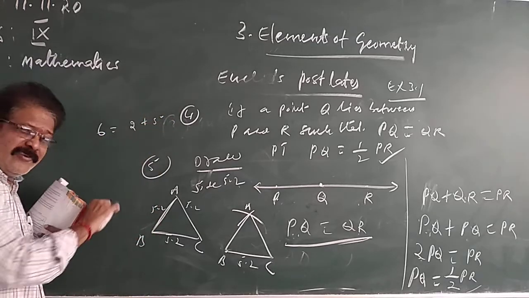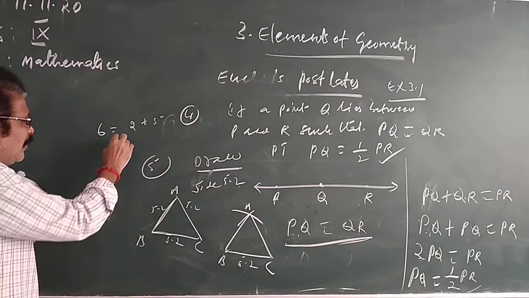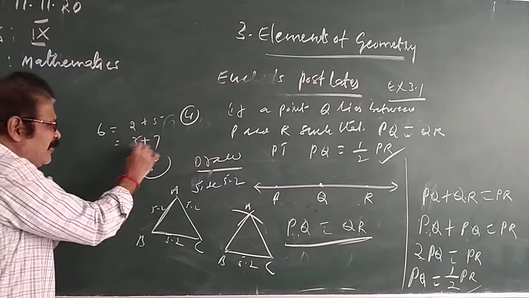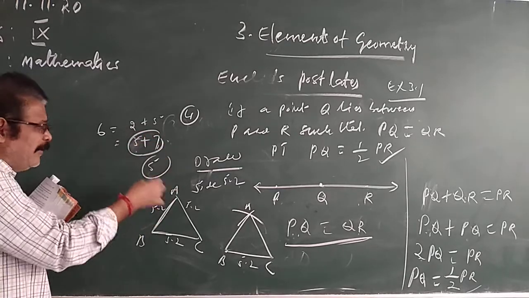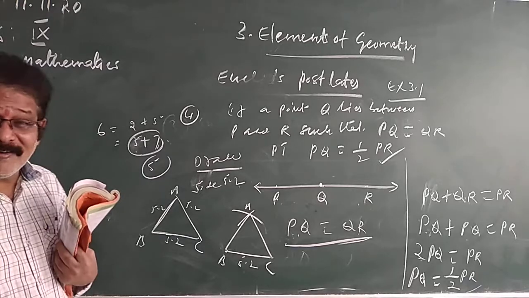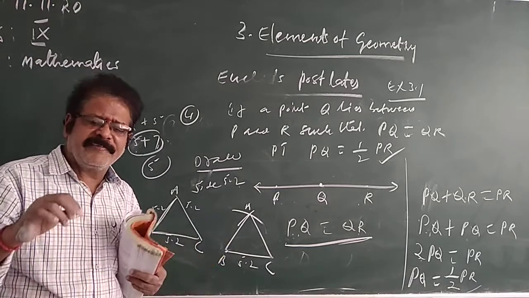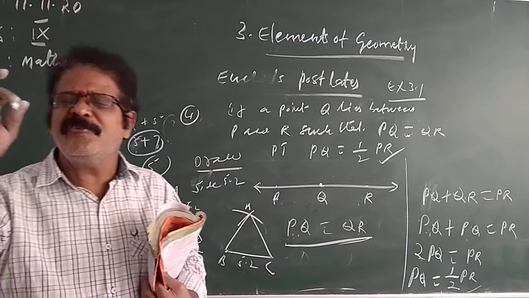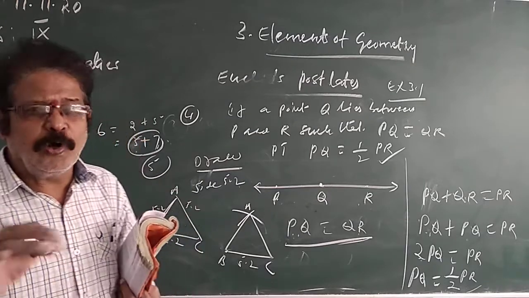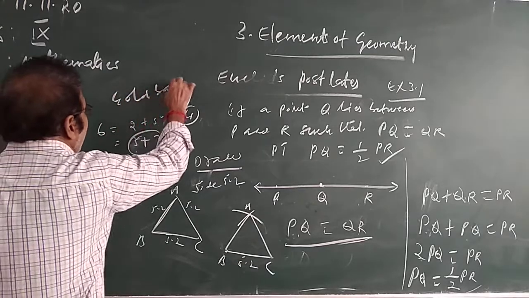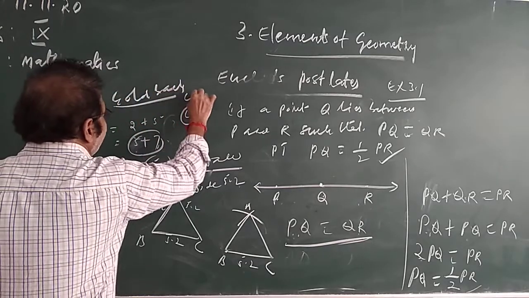2 plus 5 is equal to 6? No. And 5 is a prime number, 7 is a prime number. The sum of these two prime numbers will be 12, but it is not 6. So that is the conjecture. Conjecture means a statement which is neither proved nor disproved. Goldbach conjecture.